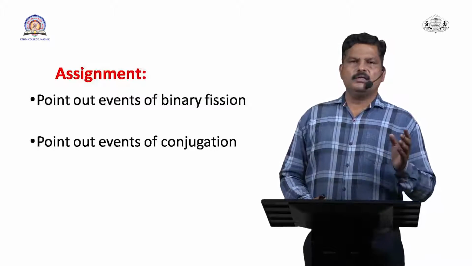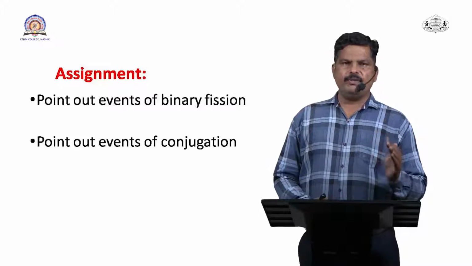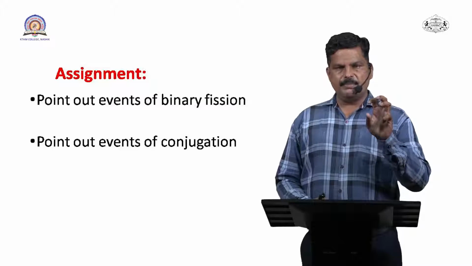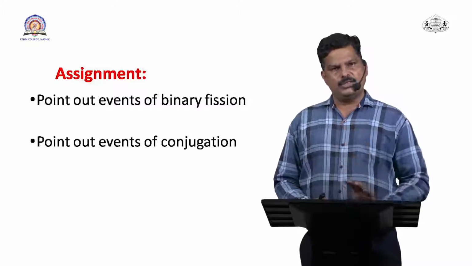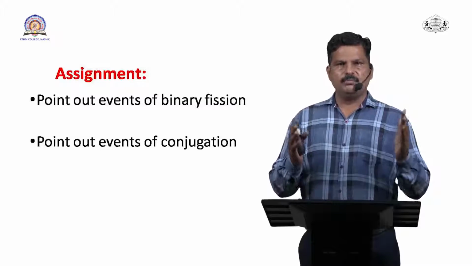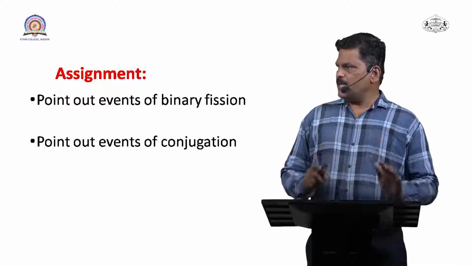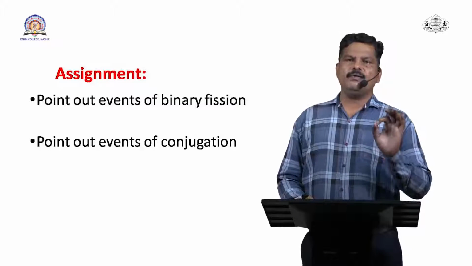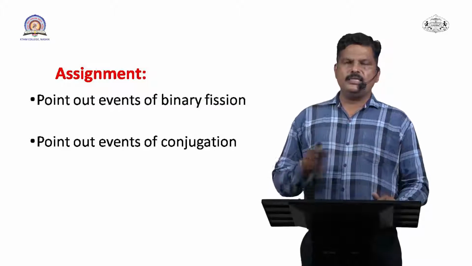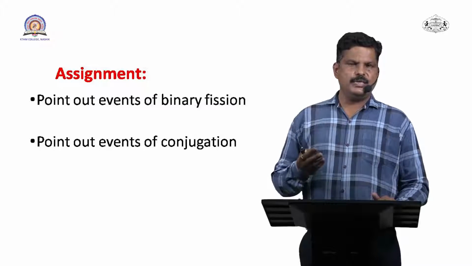Then second, write a short note on binary fission or conjugation. Whenever you write a short note in the exam, first draw a specific diagram of binary fission or conjugation and explain the procedure step by step. Then you will get good marks. Now, for the assignment, point out all the events of binary fission and all the points of conjugation, and try to draw a detailed diagram of binary fission as well as conjugation.